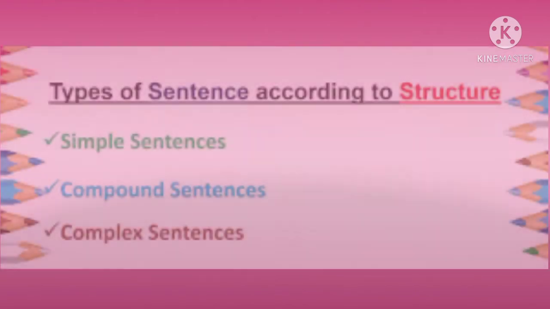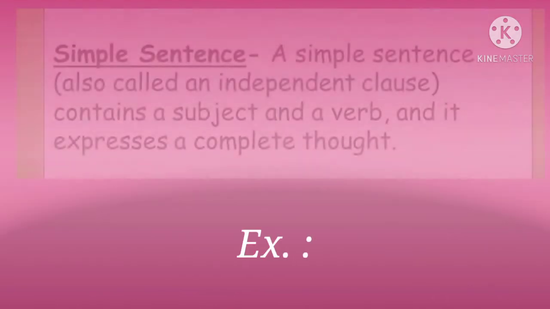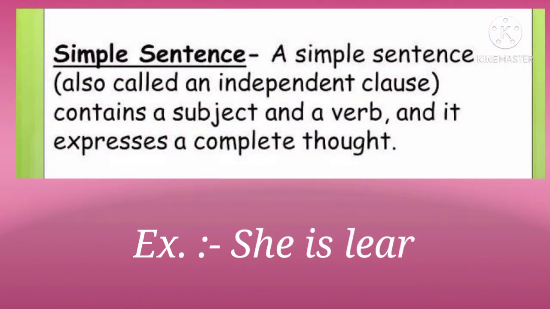Now children, let us move on to kinds of sentences according to structure. So children, according to structure, sentences can be classified into three kinds. First is simple sentences, second compound sentences, and third one is complex sentences. Let us see them one by one. So first is simple sentences.